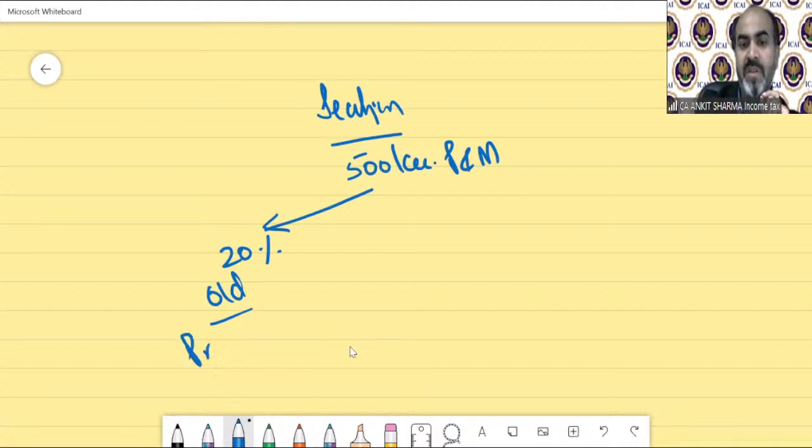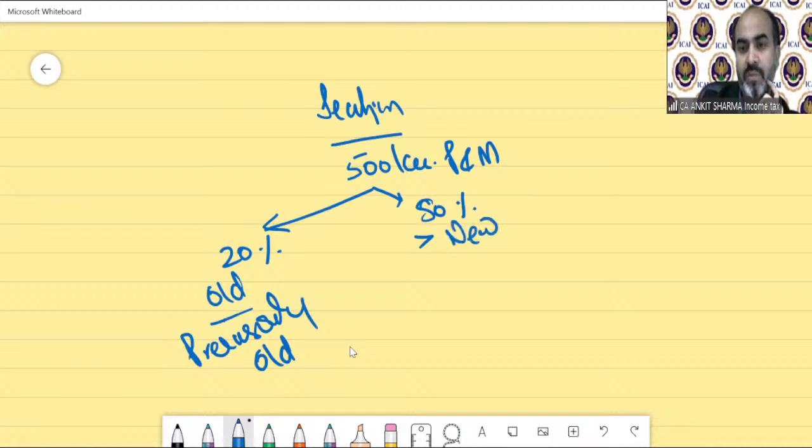That means previously used. That is allowed. That means 80% should be new plant and machinery. So not more than 20% we can use old plant and machinery. If it is more than 20%, you cannot avail the deduction under this section.